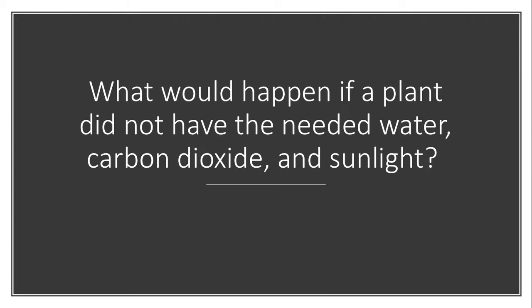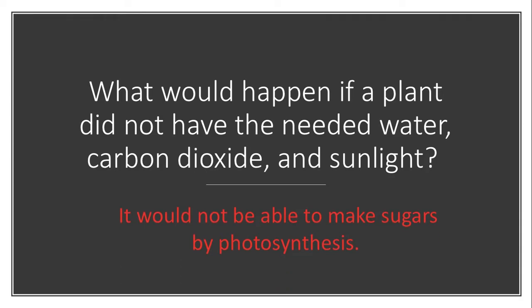What would happen if a plant did not have the needed water, carbon dioxide, and sunlight? It would not be able to make sugars by photosynthesis, therefore the plant would die.